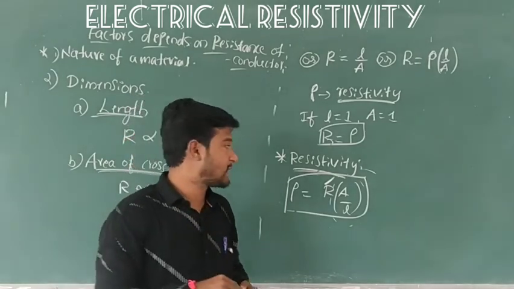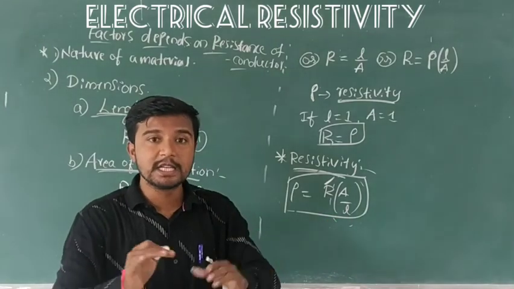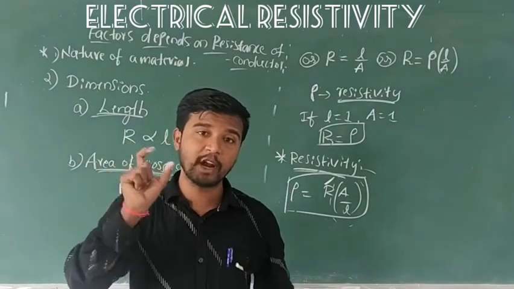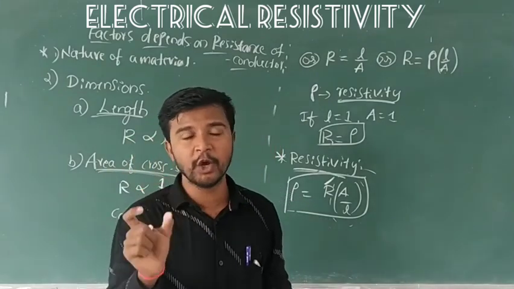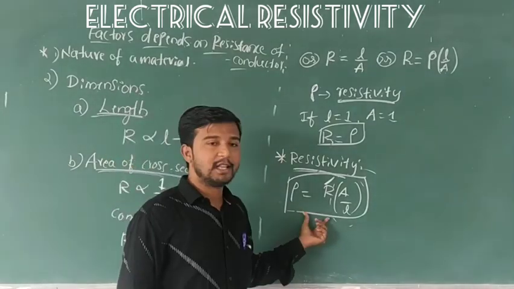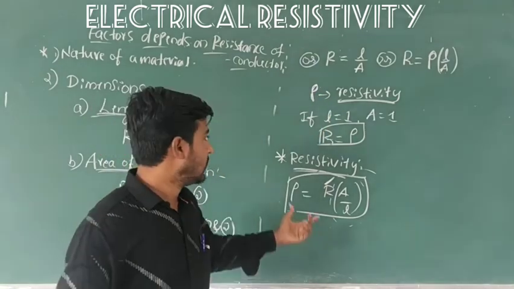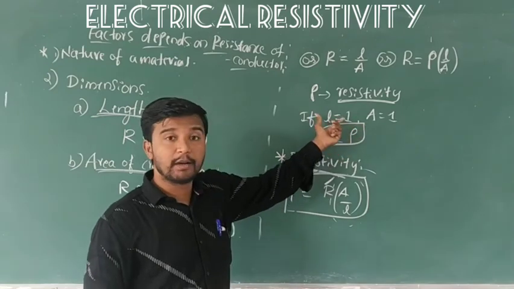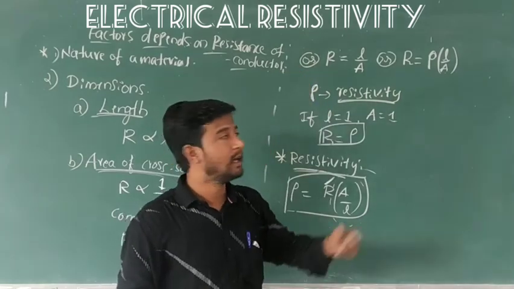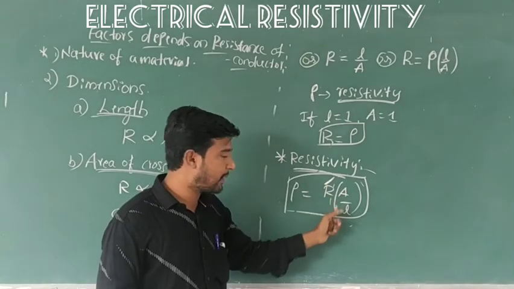That is, we all accept area by length. This is the meaning of resistivity. Resistivity of a material is equal to the resistance of an object in the form of a unit cube and made of that material. Clear? So now this is about the electrical resistivity. When in the problem section they ask to find the resistance of the material, use that equation. But for resistivity of the material, use this equation R A by L.